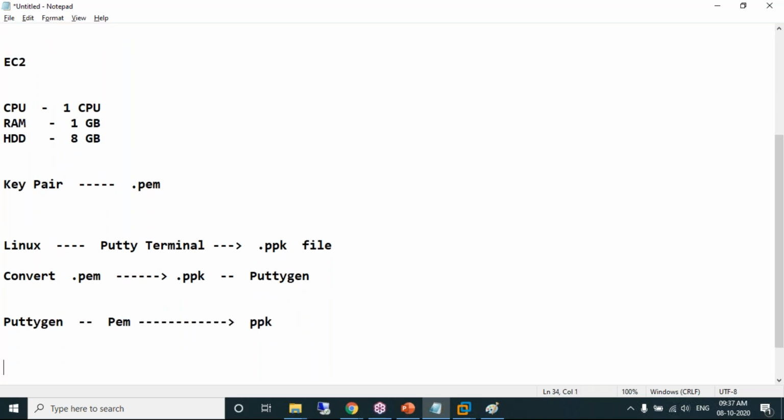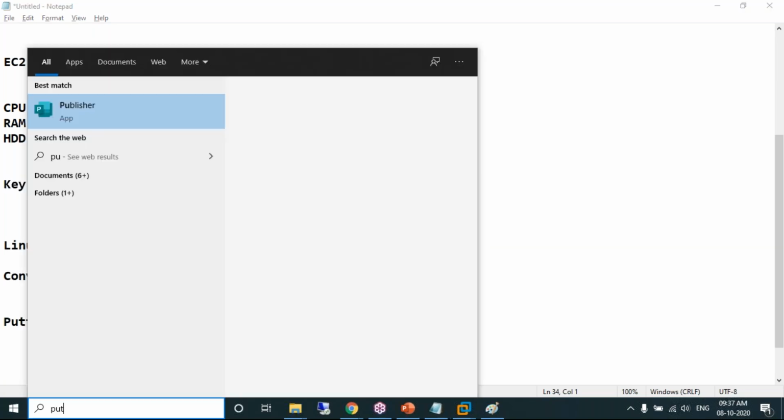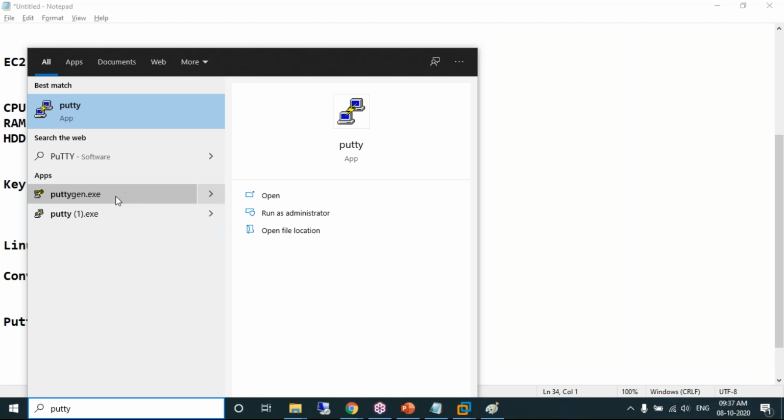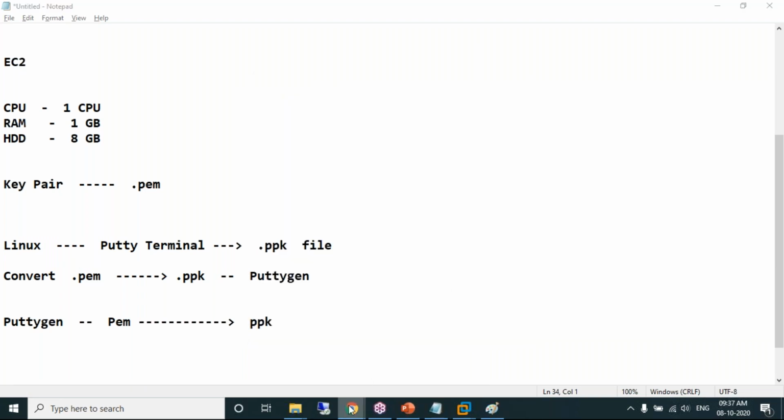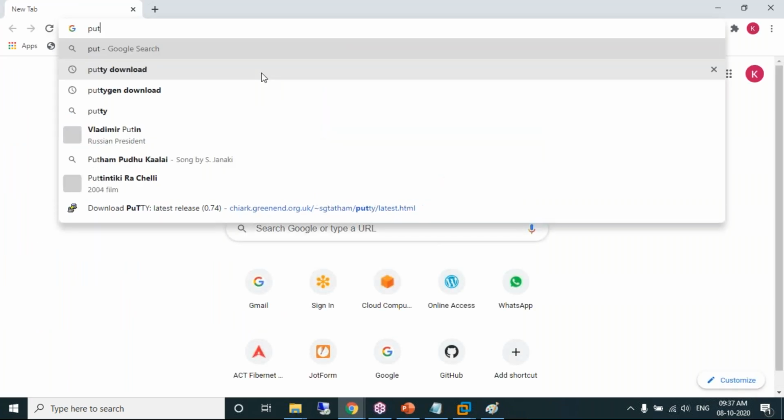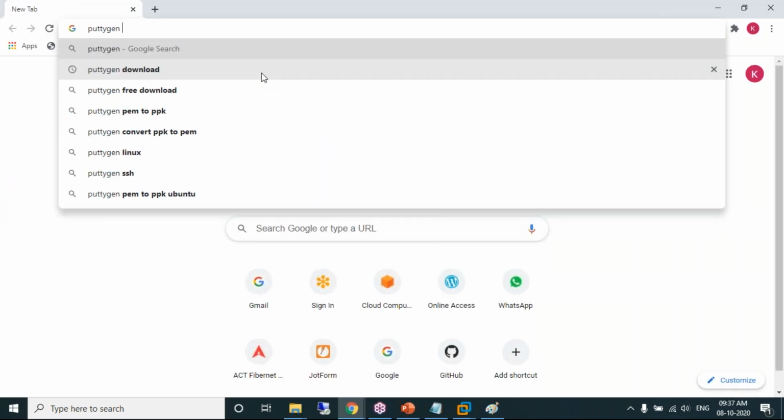That's the purpose of PuTTYgen. I already have puttygen.exe, the PuTTY key generator. If you don't have PuTTYgen, go to Google and search PuTTYgen download.